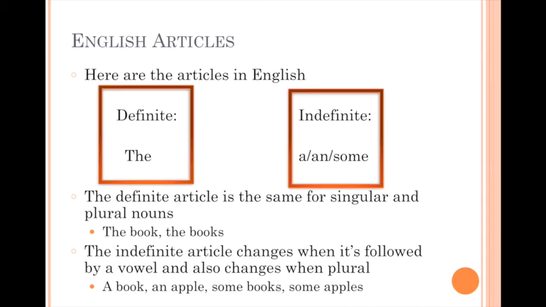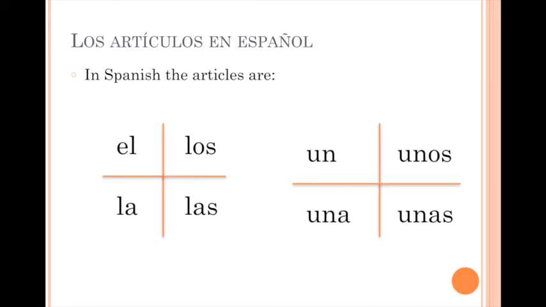The definite article in English is just the word the. It works with all nouns. Indefinite articles, we have a, an, or sometimes some. The word an is used when it's placed before a word that starts with a vowel, like an apple. Regardless of singular or plural nouns, the word the stays consistent. The books, the book. The indefinite article changes when it's followed by a vowel, and also when it's plural. A book, an apple, some books, some apples.